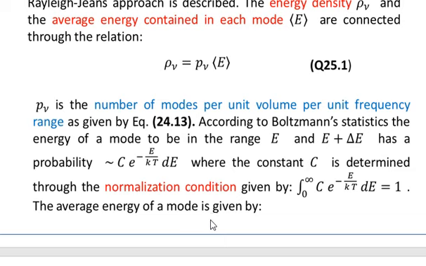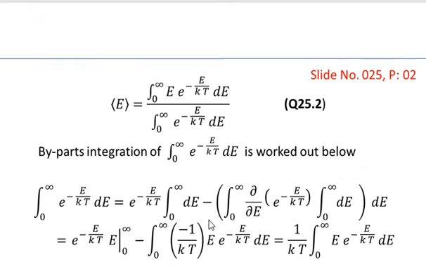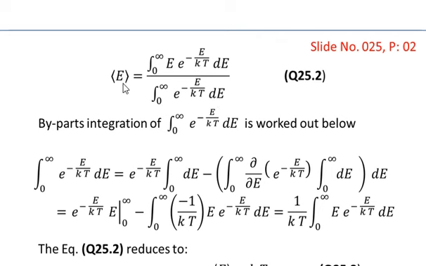The average energy of a mode is given by: average energy E is equal to the integral of E e to the power minus E over kT dE in the numerator, divided by the denominator, which is the integral from 0 to infinity of e to the power minus E over kT dE, as given in equation 25.2.